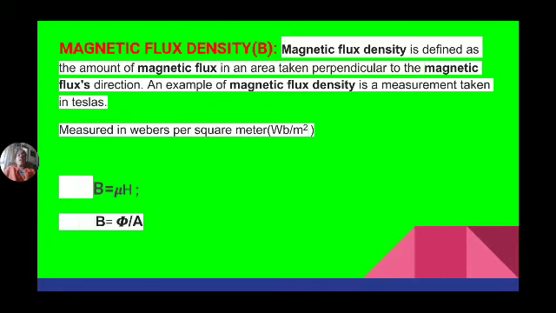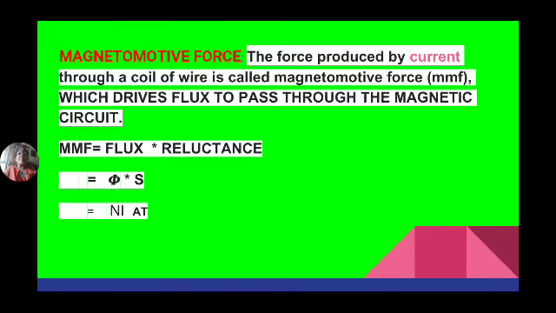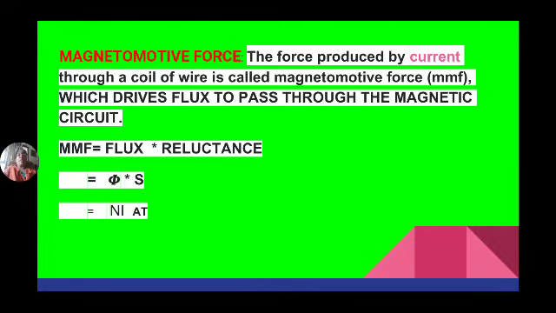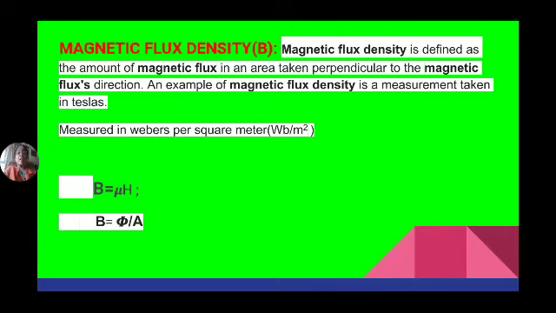Now magnetic flux density. It is nothing but the total number of magnetic lines passing through unit area, 1 meter length and 1 meter width. So the number of magnetic lines passing through unit area is known as magnetic flux density.